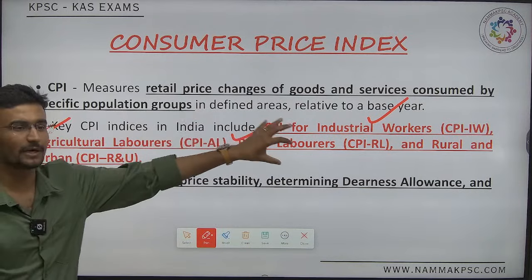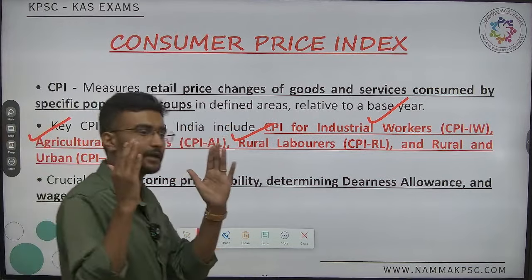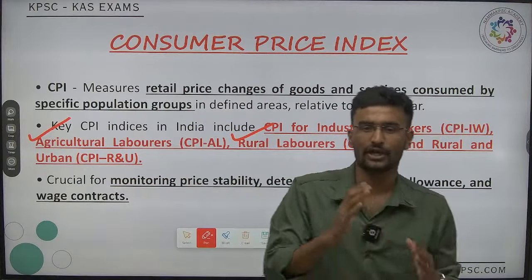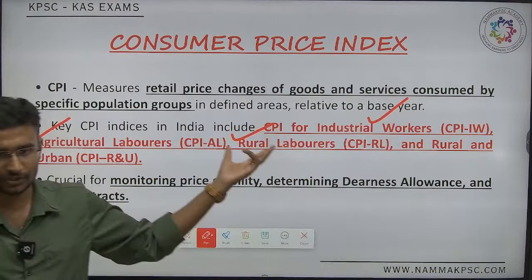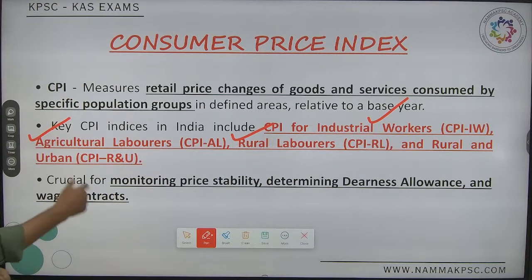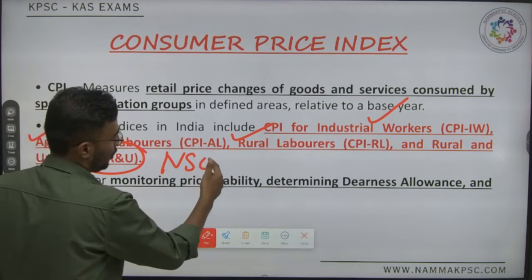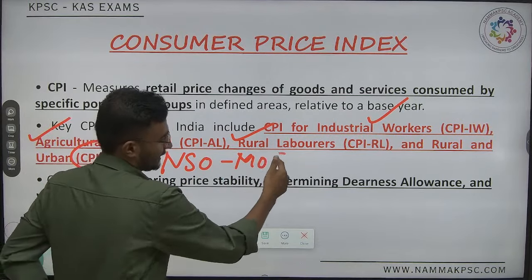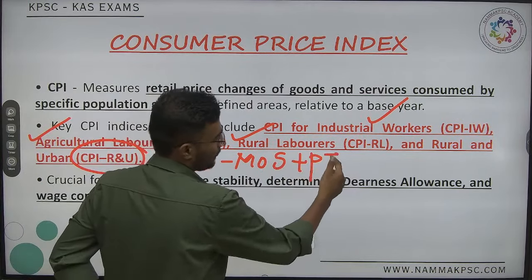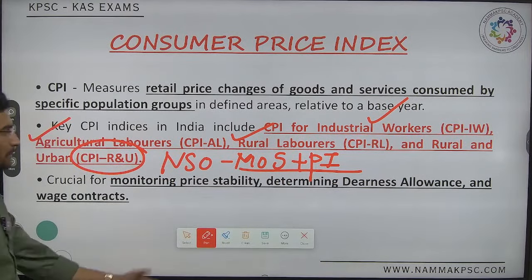Who releases the third one? It is released by, I can say, the Labour Bureau, which is established in Shimla. Whereas the third major important one we call combined. Who releases the combined one? This combined one is released by NSO under the Ministry of Statistics and Programme Implementation.